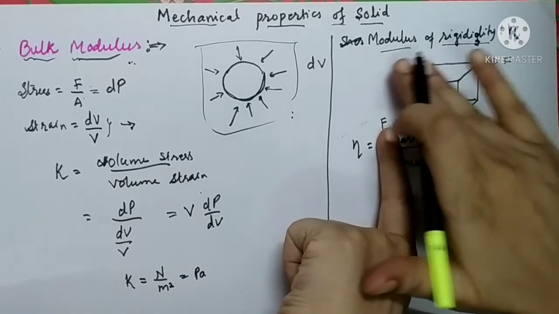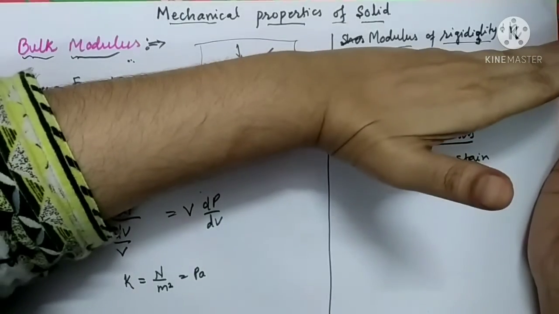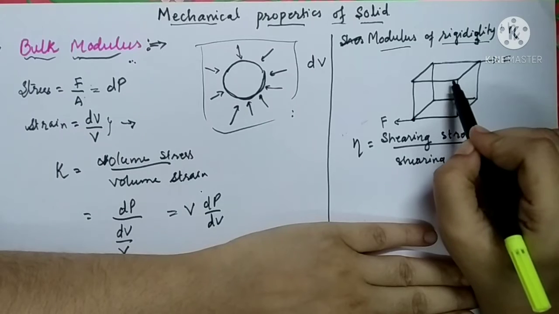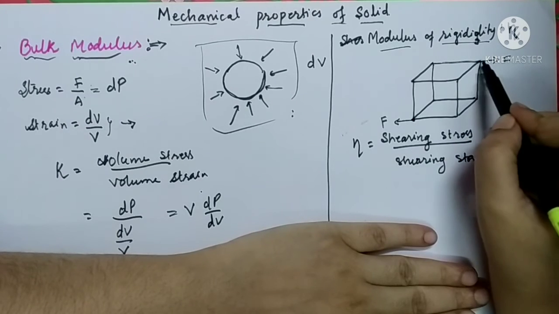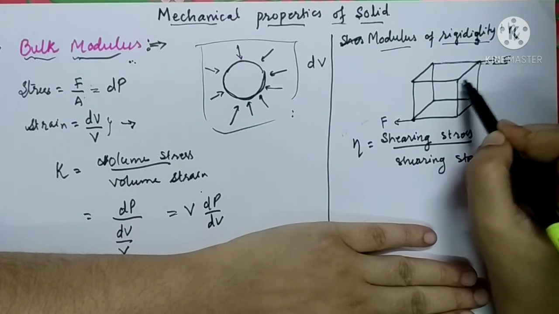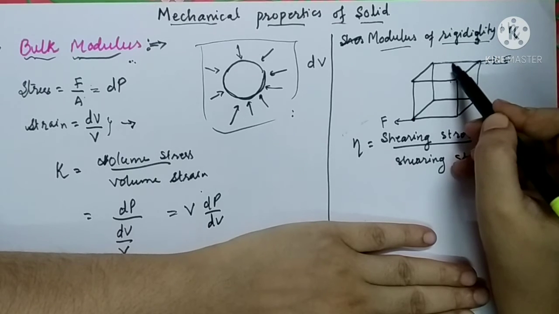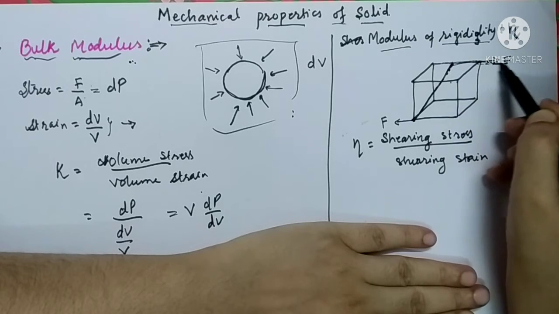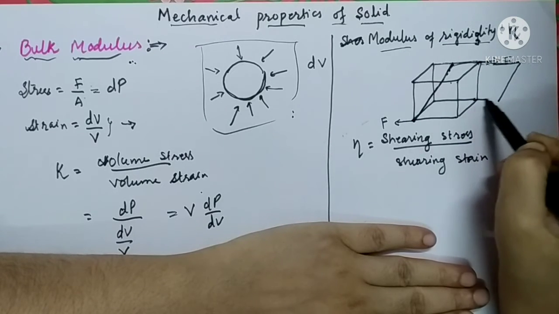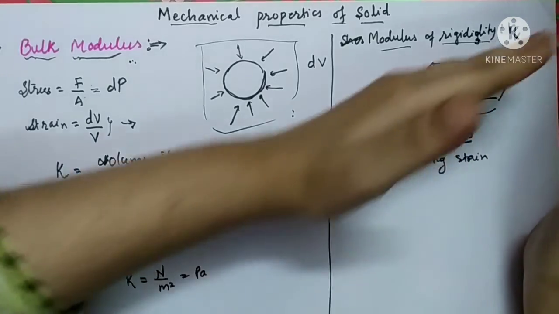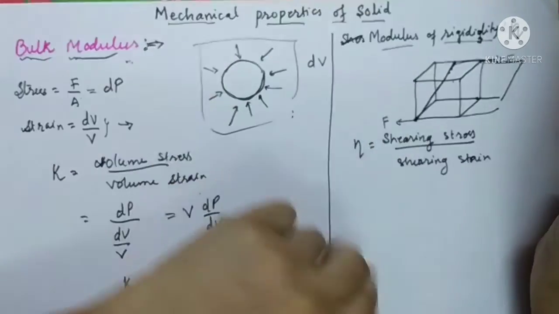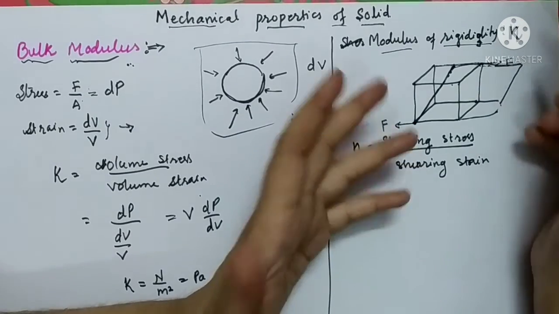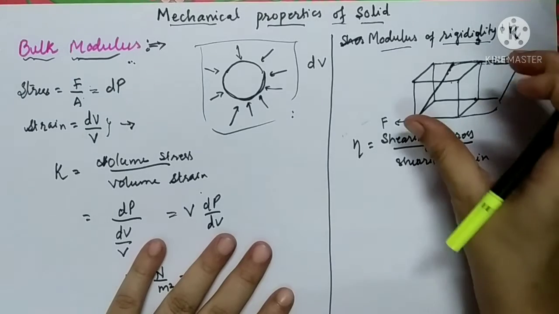So what will happen when you apply the force to change the shape of this cube? Let us apply the force in this direction. The upper surface of this cube is going to be displaced, and it will take the shape like this. The shape of the cube will become a piece of sweets. So it is going to be changed.